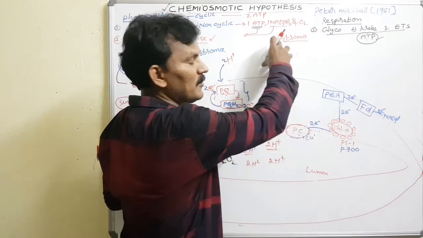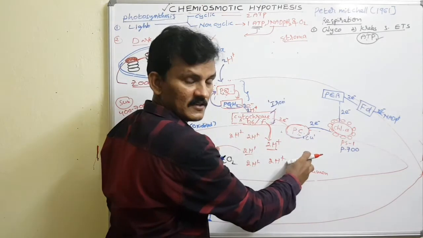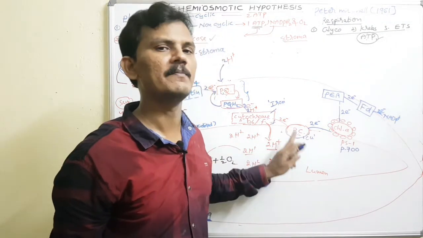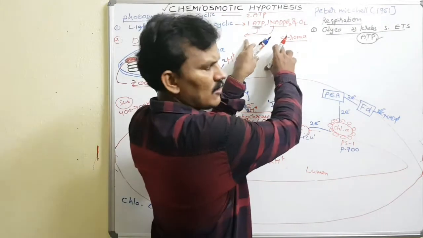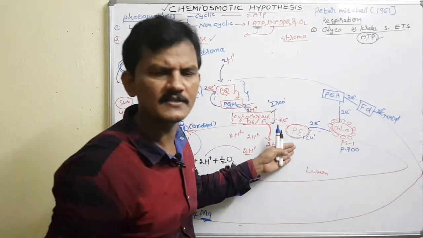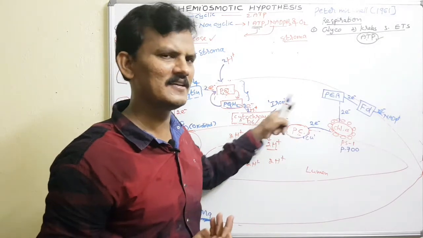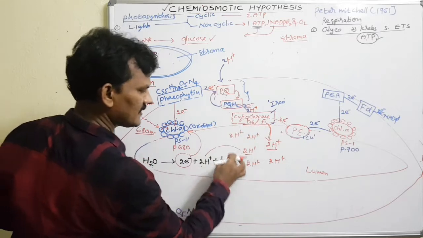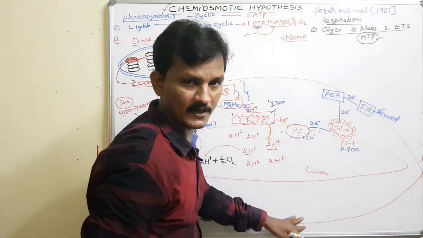So due to the low concentration of protons in one region and higher concentration in the other, it creates a gradient across the membrane. The gradient is nothing but the stroma region having a lower proton concentration and the lumen region having a higher proton concentration. That is the gradient across the thylakoid membrane. Now, how will this higher concentration gradient be broken? We will see.